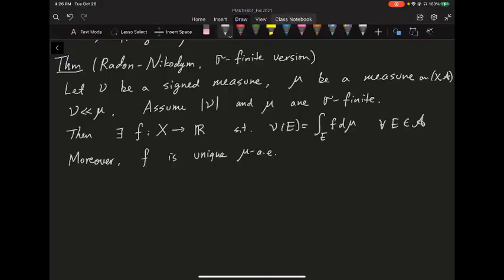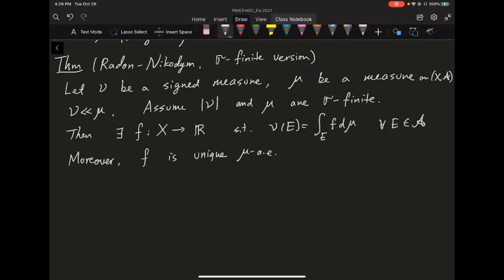We're now ready to prove the Radon-Nikodym theorem for slightly more general, the sigma finite version. So last video we saw the finite version. For the sigma finite version, let's assume nu is a signed measure and mu is another measure, a positive measure, and the signed measure is absolutely continuous with respect to mu. And the sigma finite is important here.